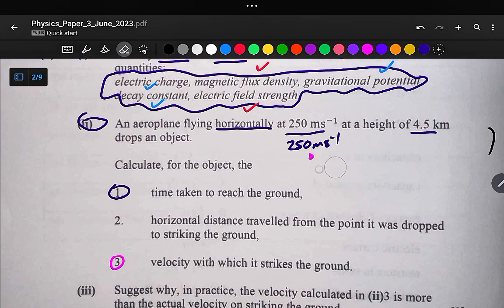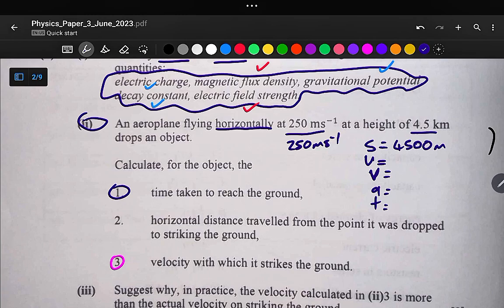So we want to calculate the time taken to reach the ground. So we are using our SUVAT. S is for displacement, U is for initial speed, V is for final speed, A is for acceleration, and T is for time. The vertical displacement is the height. So it is 4.5 kilometers, and in meters, it is 4,500 meters. So this is our height.